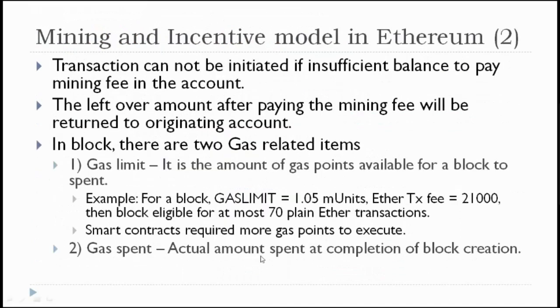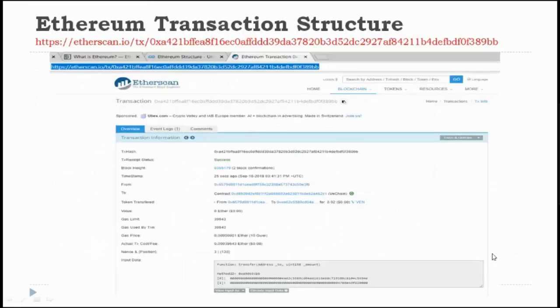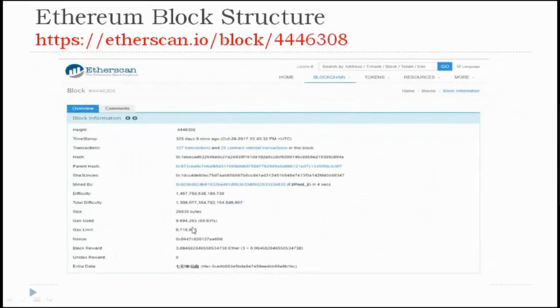Gas spent is the actual amount spent at completion of the block creation. As we have seen just now, this much gas has been spent by the time of creation of the block. The difference between the gas limit and the gas used is the leftover points.